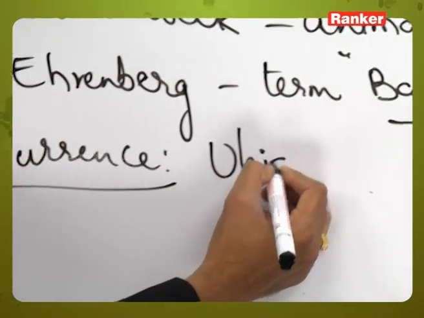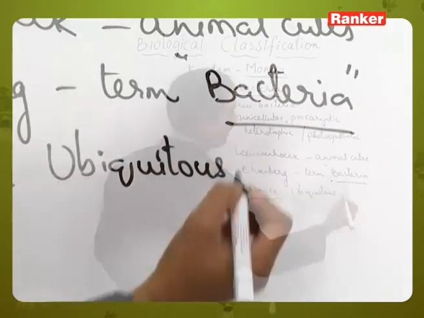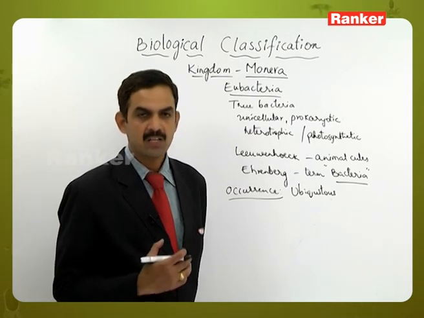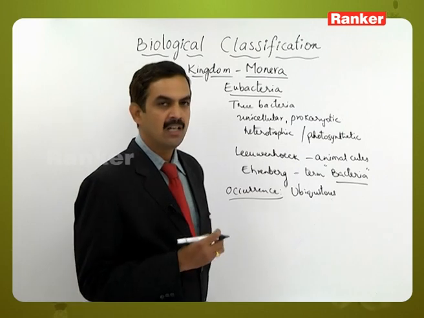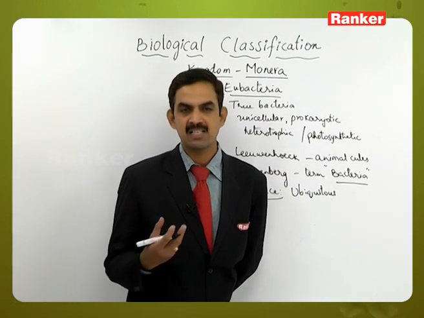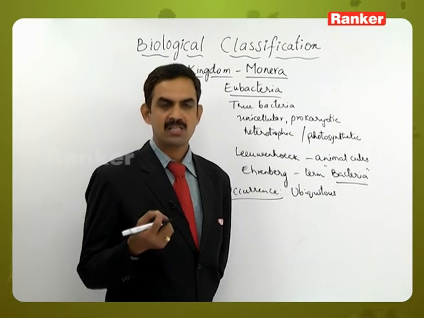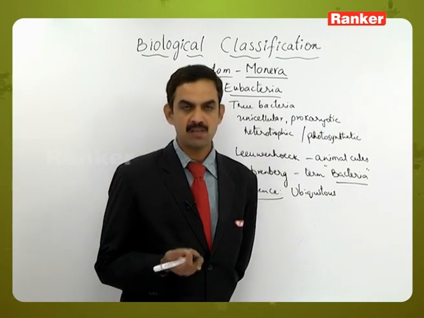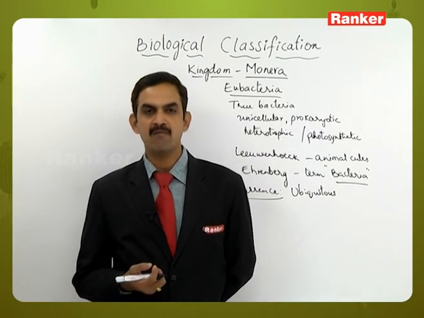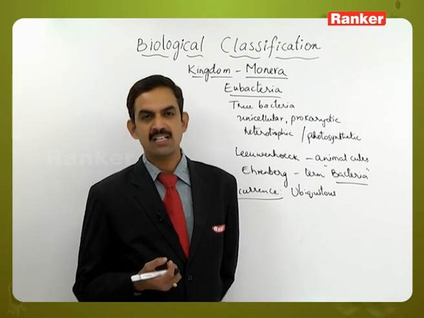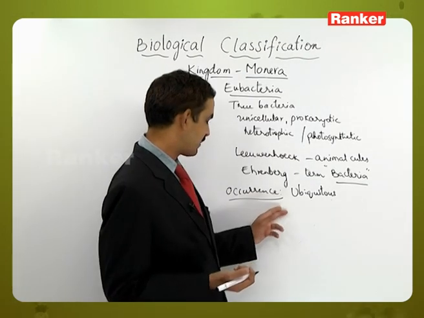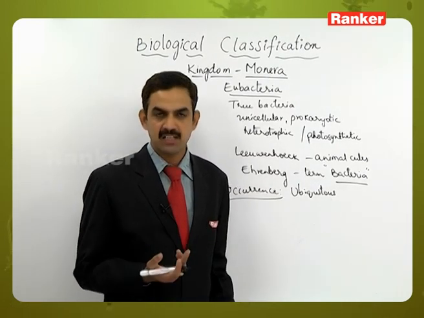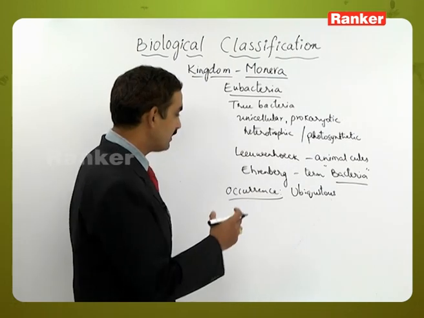Bacteria are ubiquitous. Ubiquitous means they are present everywhere. So, there is no restricted habitat for them. They are cosmopolitan, that is, they can be present in each and every place on the earth: inside the soil, in the water, and in atmospheric conditions. They can survive in hot springs, sulfur hot springs, and also in very cold conditions like snow. That is why they are ubiquitous, and they can survive in alkaline, acidic, and salty conditions.